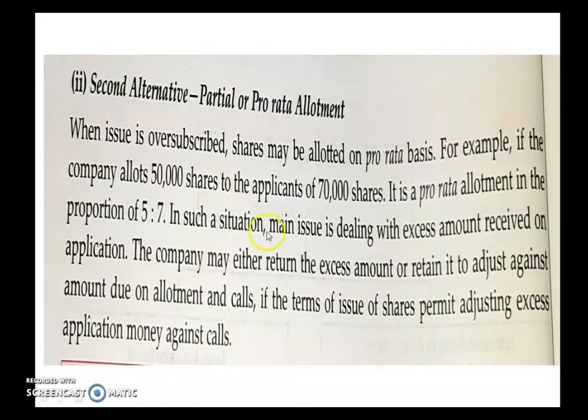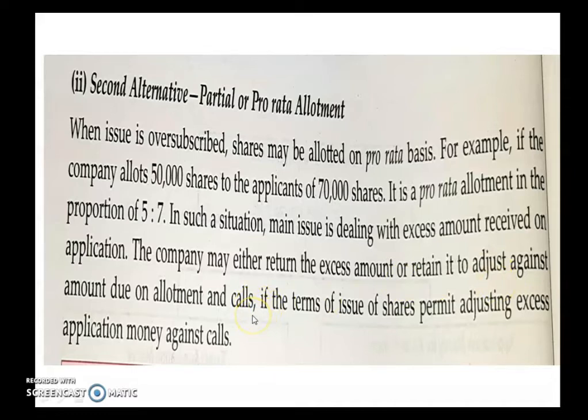So the company can either refund the excess amount to the shareholders, or retain it and adjust it against the next allotment or call money.